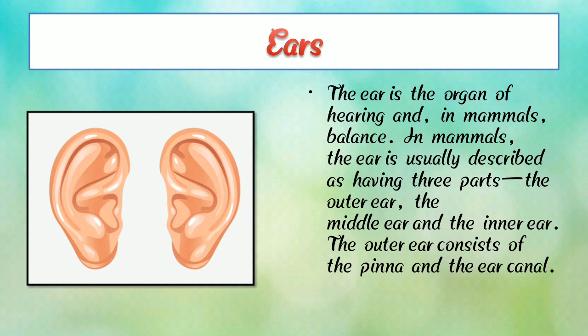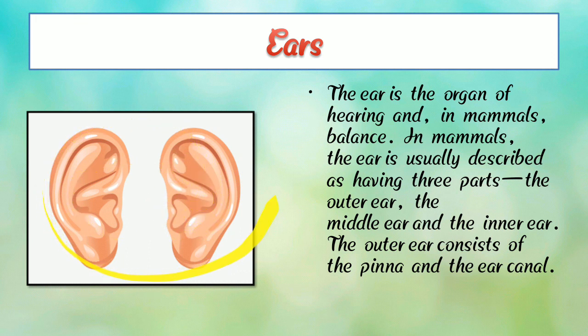In mammals, the ear is usually described as having 3 parts: the outer ear, the middle ear, and the inner ear. The outer ear consists of the pinna and the ear canal. Here we can see the outer ear, middle ear, and inner ear.